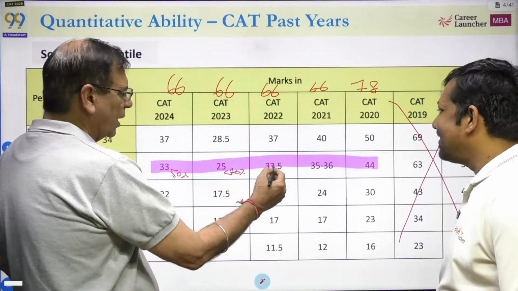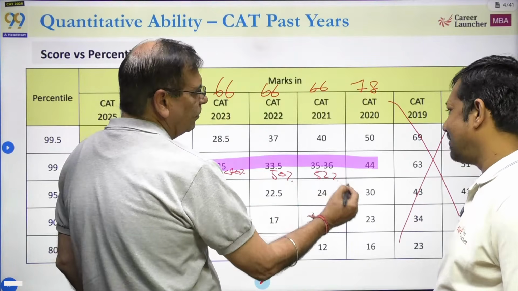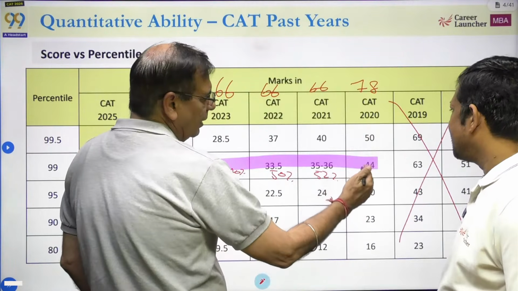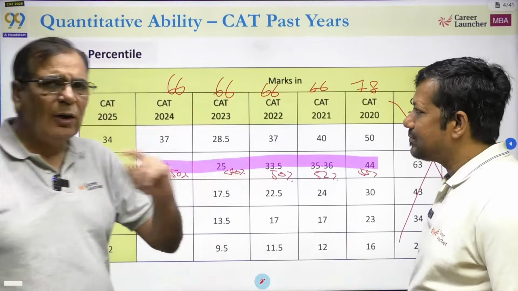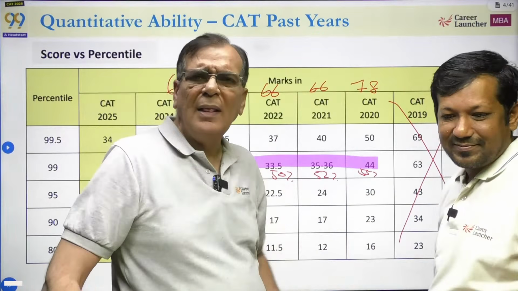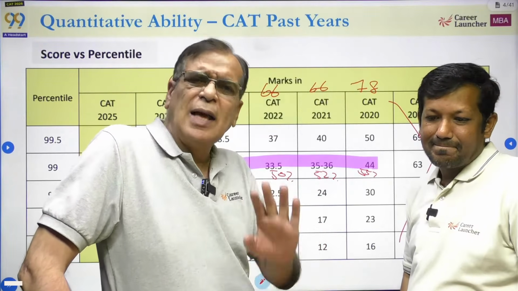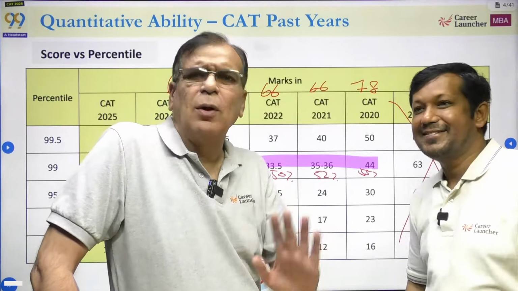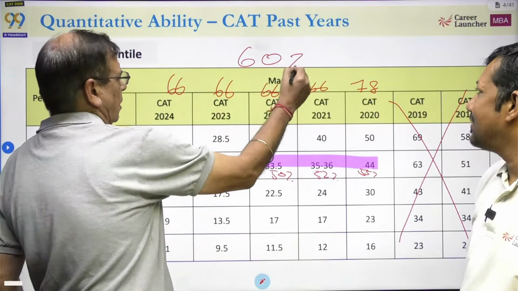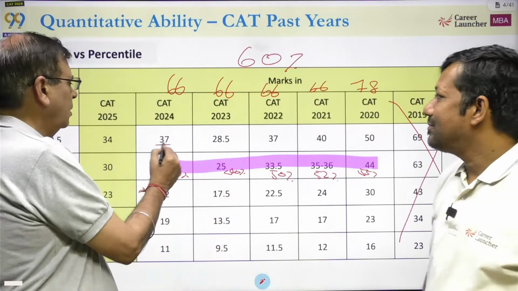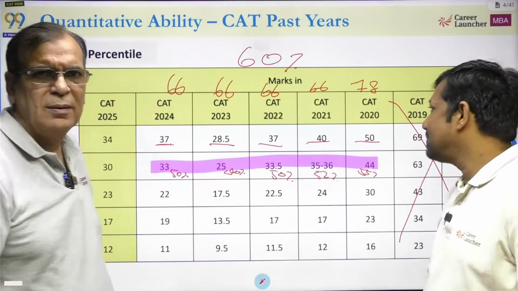Okay. This is again 50%. This is maybe about 52%. Okay. And this is again 40, there's about 55% on the higher side. So if you look at the trend of CAT, 50% by and large will give you somewhere around 90%. That is what you need to remember. और आधा पेपर ढंग से करना बहुत अच्छी बात है. And if you can get the score of 60%, okay, you are here. Each of these is less than 60%, 66%, 60%.